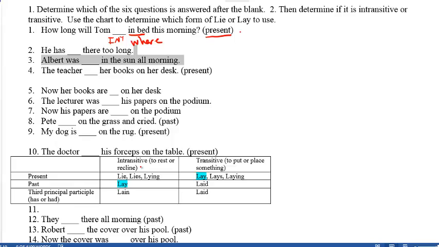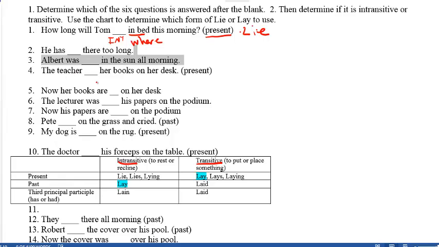This column is always intransitive, this one is transitive. So the correct in the present tense is lie. How long will Tom lie in bed this morning? The reason why is, first off, Tom is resting or reclining, and it's asking how long will he rest or recline in the bed. So it's going to be lie.